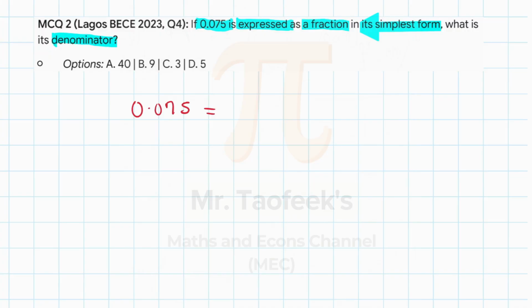Writing decimals as fractions is very easy. The first thing you have to do is look at the number in the numerator. In the numerator, the very first non-zero digit is 7. So starting from the left, the first non-zero digit is 7, so you start to write a number from there. Our numerator is just going to be 75.